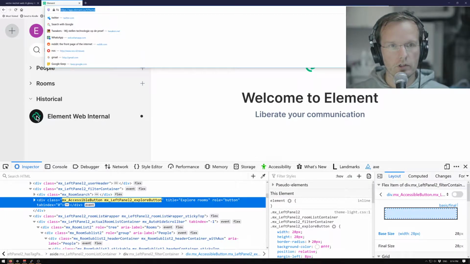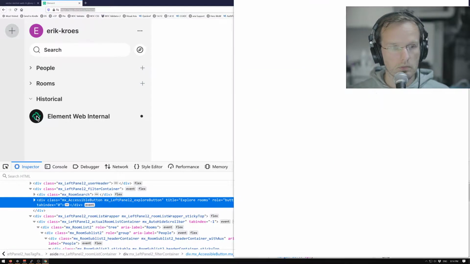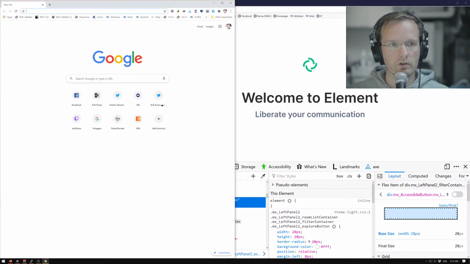Well, let's give it a more honest target. I'm gonna put on Chrome, because NVDA works slightly better with Chrome than with Firefox.